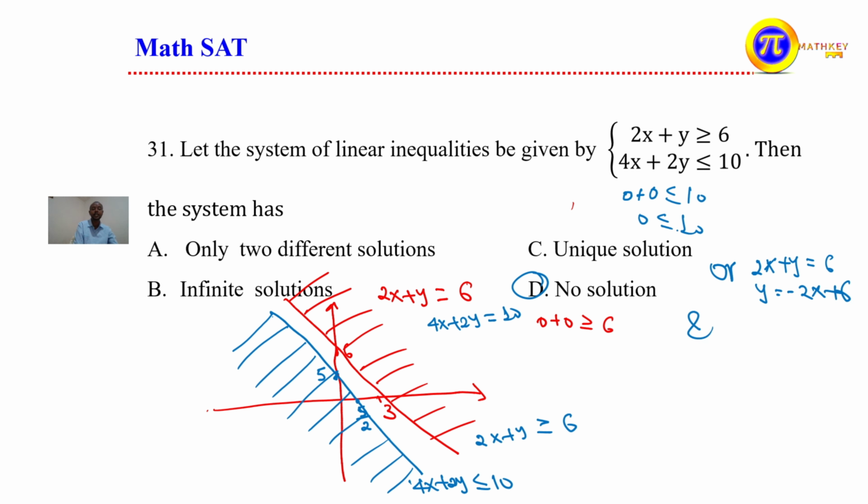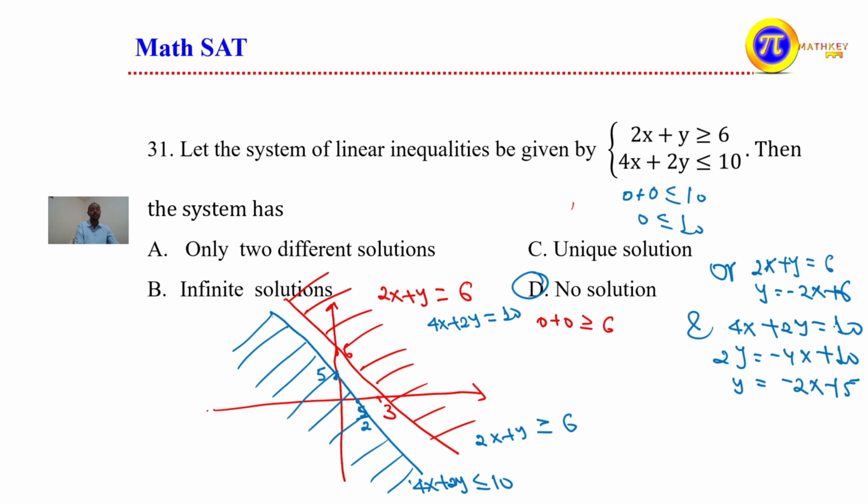Again, for the second equation, we have 4x plus 2y is equal to 10. Change it into an equal sign. Again, solve y in terms of x. This implies 2y is equal to negative 4x plus 10. To solve y, divide both sides by 2, which gives y equal to negative 2x plus 5.